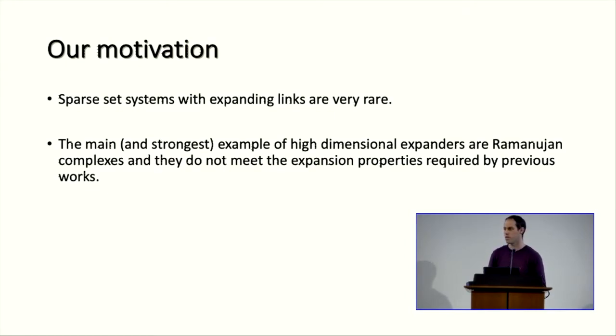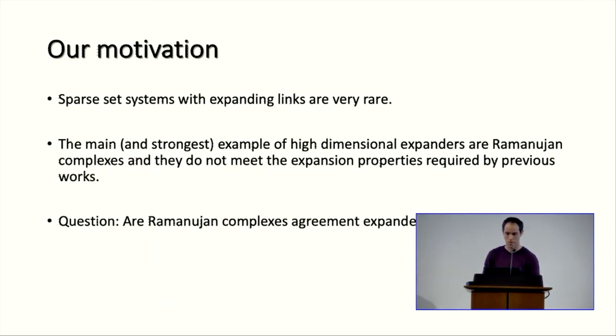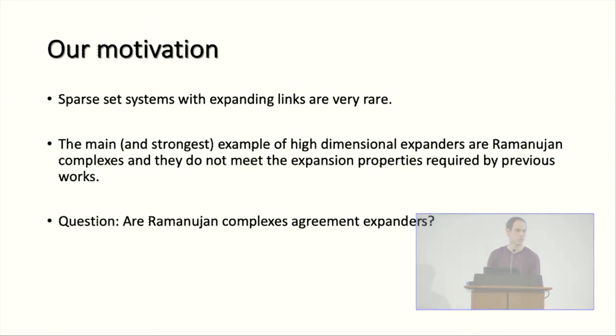So even though we have works that show that high-dimensional expansion implies agreement expansion, it doesn't hold for the known and maybe most studied example of high-dimensional expander. So the natural question we ask is: are Ramanujan complexes, which are the main example, agreement expanders?